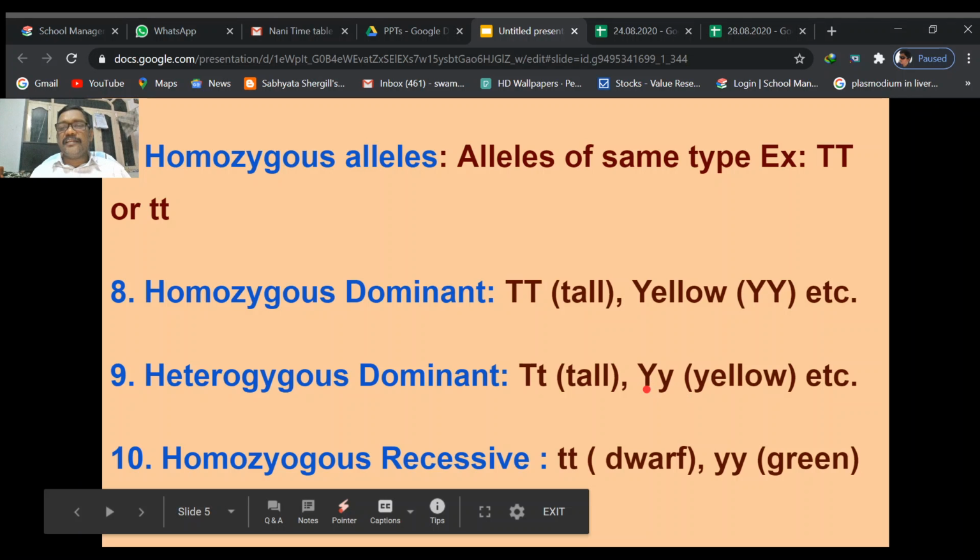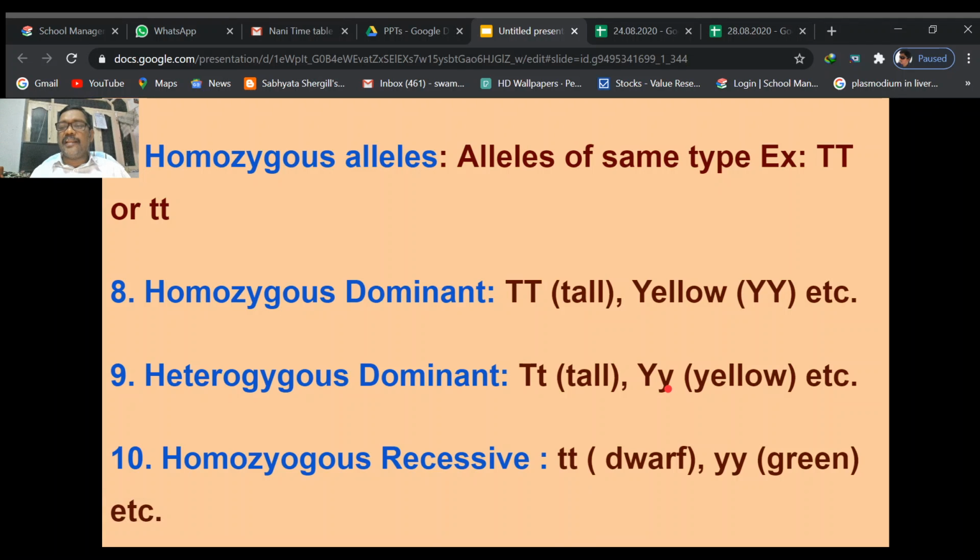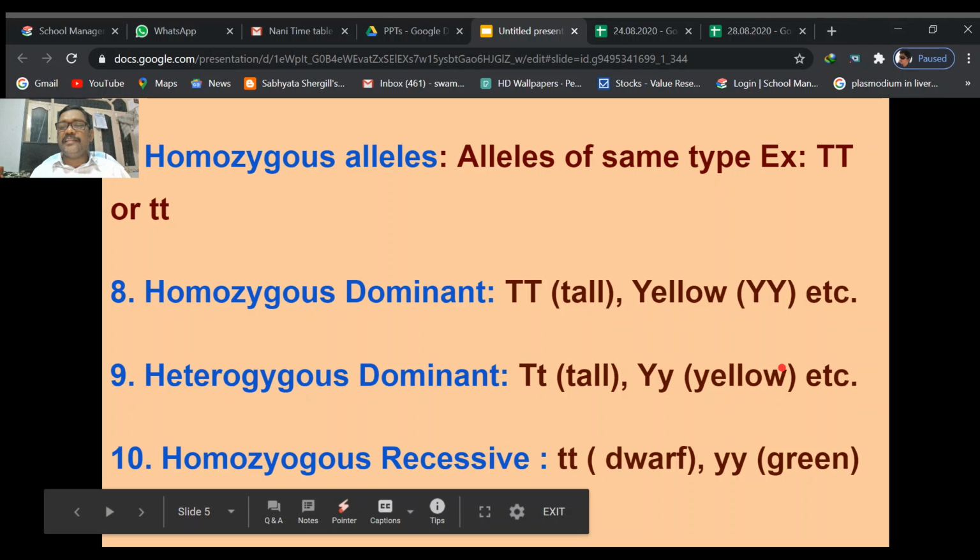Capital Y can determine the yellow color, small y can determine the green color, but here we cannot see the green color in that seed because the dominant allele capital Y is there, so only the yellow color is expressed. The green color is masked or suppressed or not expressed in this case. So these small t and small y characters are recessive in this case.